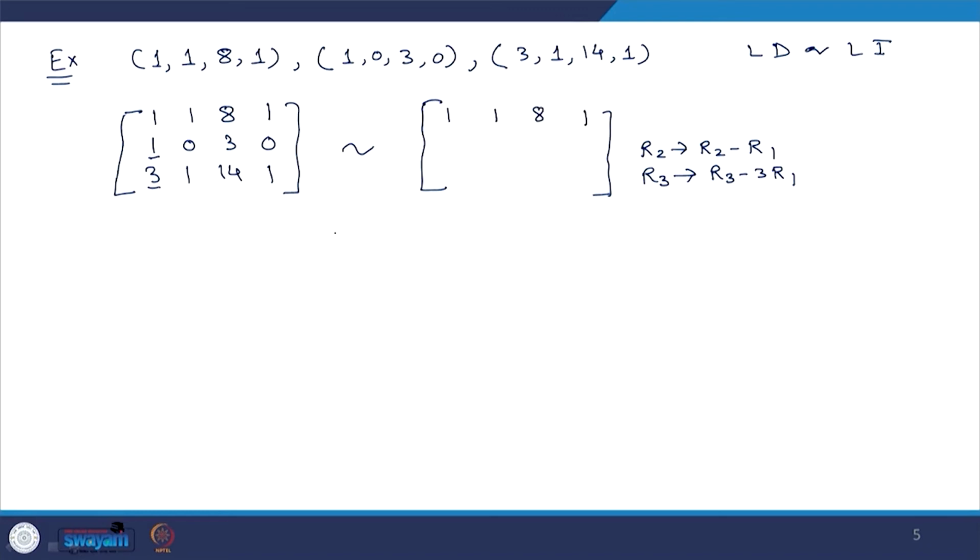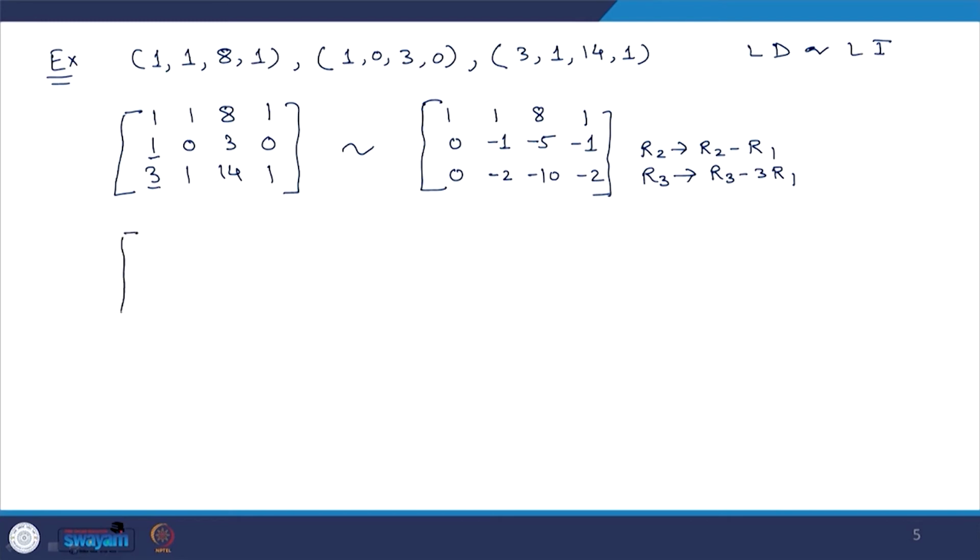Second row: 1 minus 1 0, 0 minus 1 minus 1, 3 minus 8 minus 5, 0 minus 1 minus 1. Then third row: 3 minus 3 0, 1 minus 3 minus 2, 14 minus 24 minus 10, 1 minus 3 minus 2.